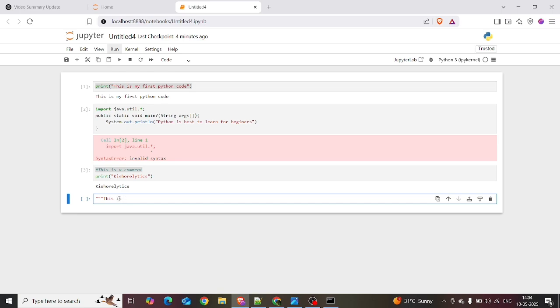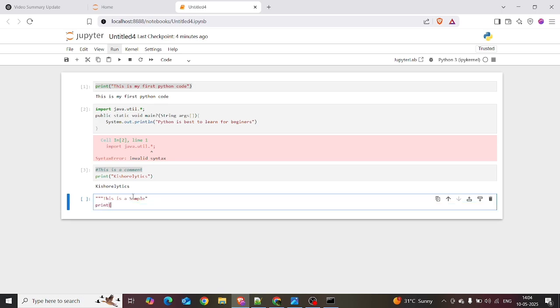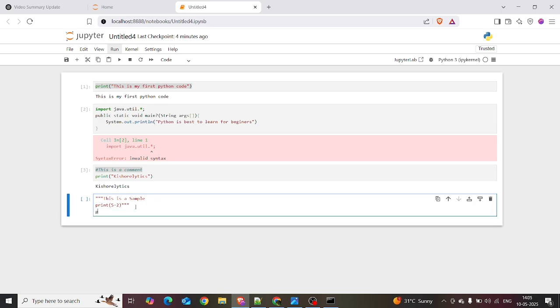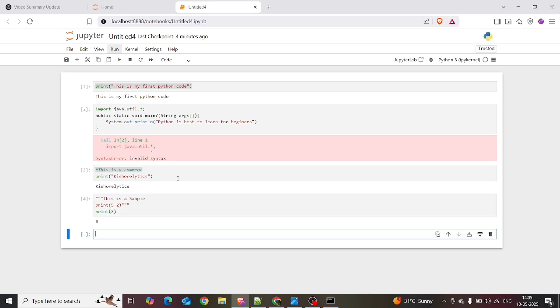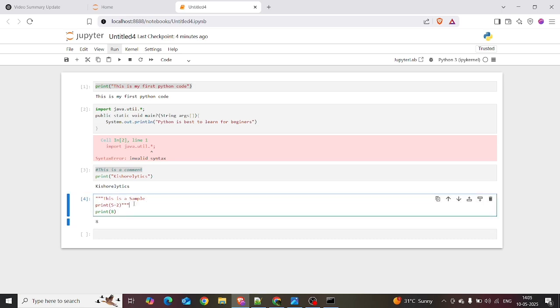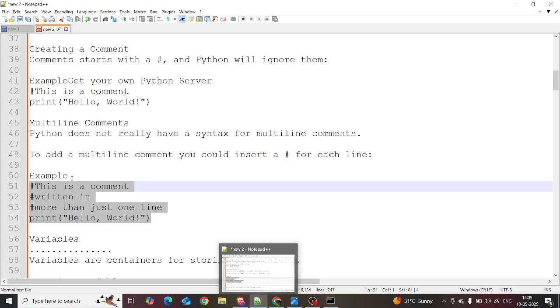Don't worry about what happened, I'm trying to execute this. This is a sample. And I want to print 5 plus 5. Sorry, 5 minus 2. Sorry, it's taking it as a comment, right? If you want to close this, you give triple quotes into it. Now we are printing the 8. Okay, let's try to execute. Yes, it prints. The multi-line comment comes with triple quotes. So this is the multi-line comment, and let's quickly get into variables.